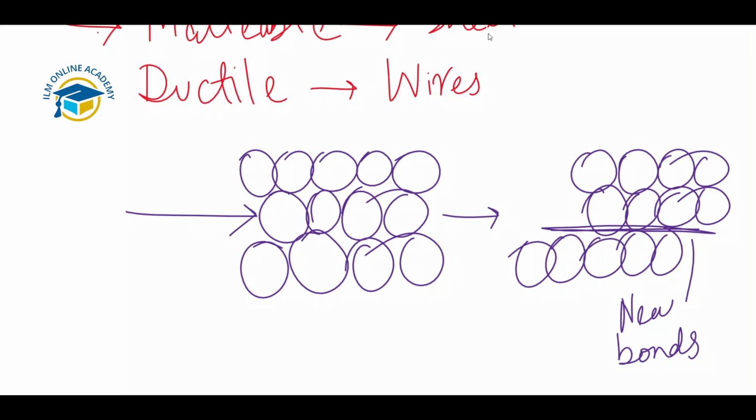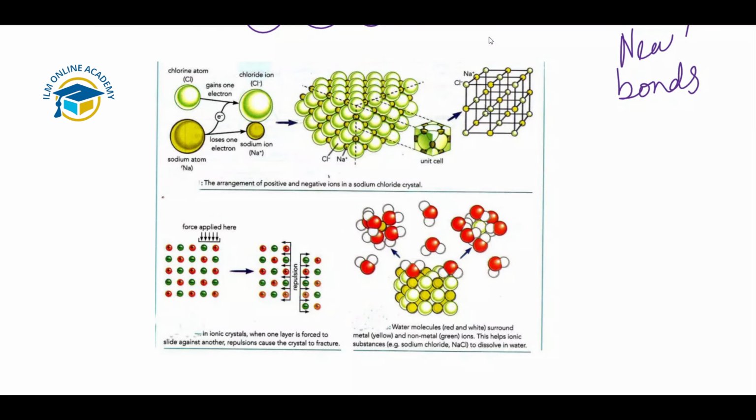So now let's have a look at giant ionic structures and also giant covalent structures. First, we'll discuss the giant ionic lattice. I will show you the structure of the giant ionic lattice. You can see on my screen, ionic compounds form a lattice consisting of positive and negative ions. In an ionic lattice, the nearest neighbors of an ion are always of the opposite charge. So in sodium chloride, you can see the sodium ion is surrounded by 6 chloride ions.